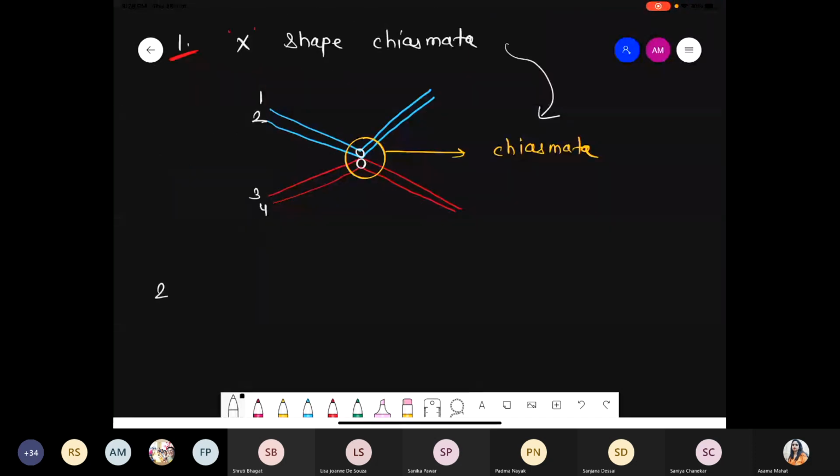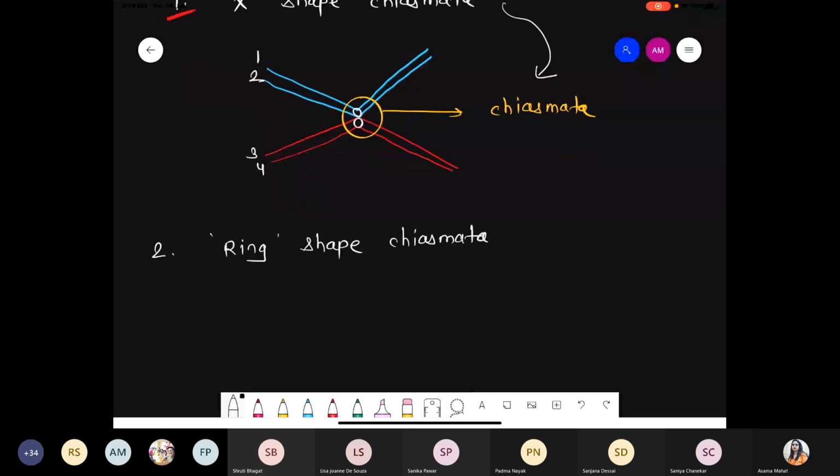That is X shape. So that's why it is called the X-shaped chiasmata. Sometimes you can observe ring shaped chiasmata. It depends कहाँ कहाँ पे joining हुआ है, at which places they are showing the attachment. There is a ring shape chiasmata. So just see how it exactly looks.